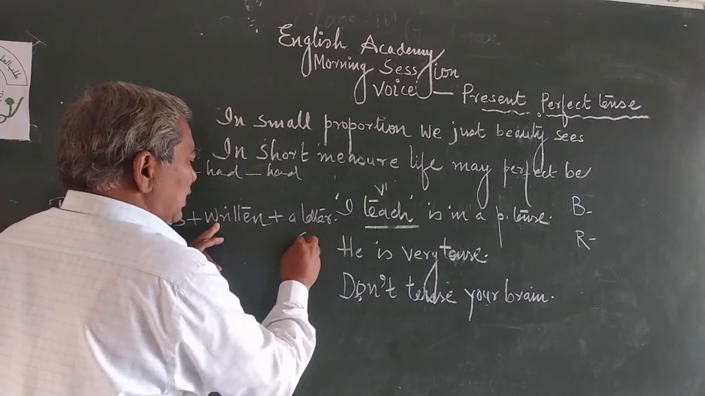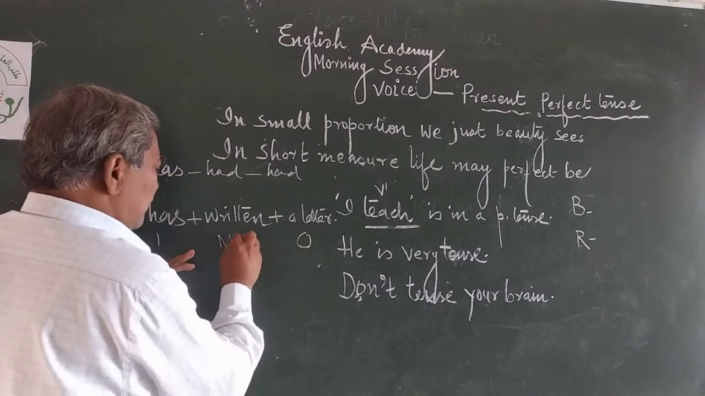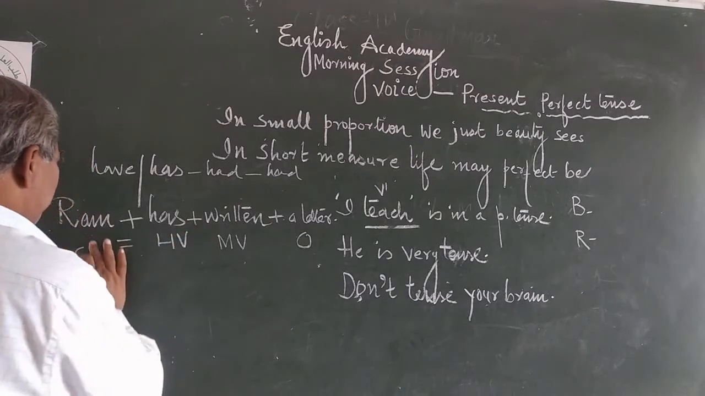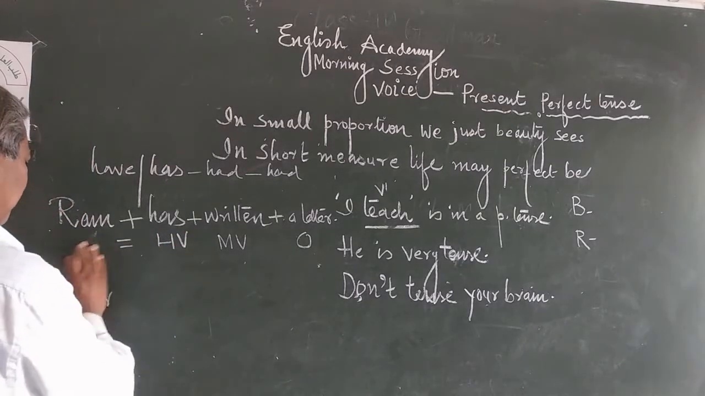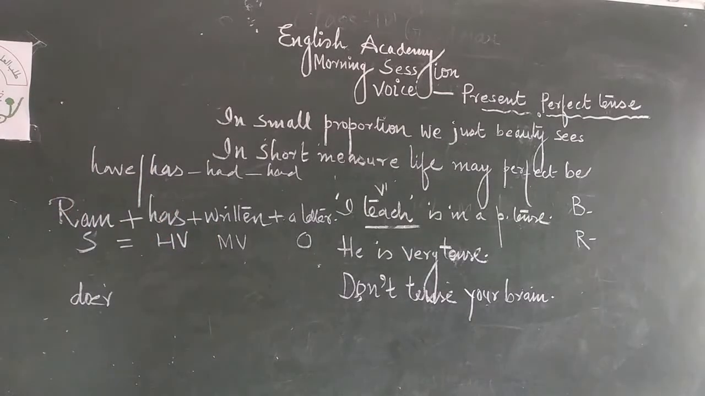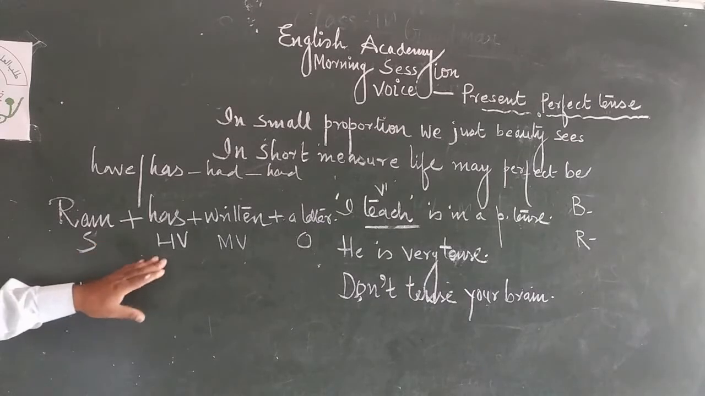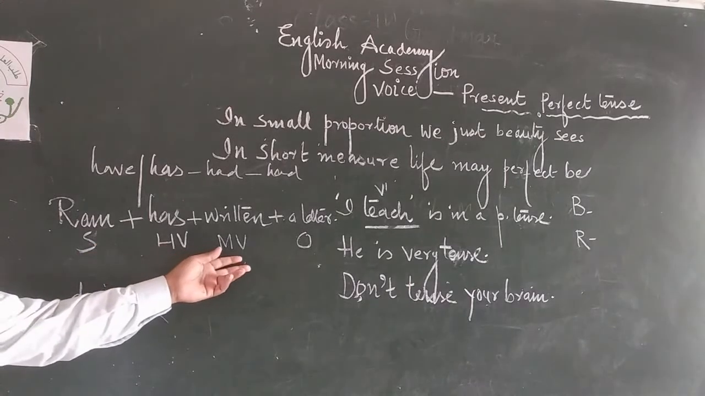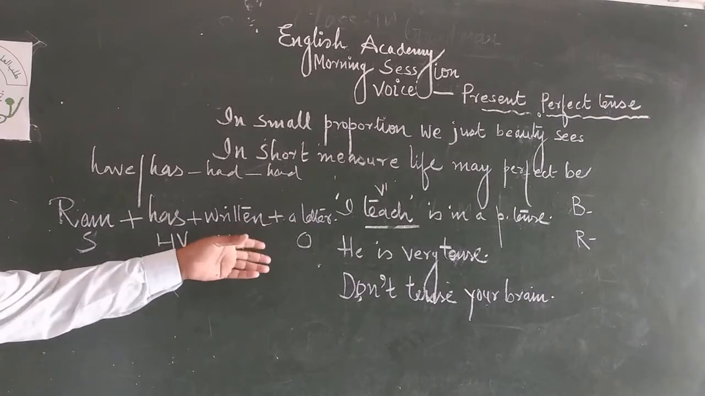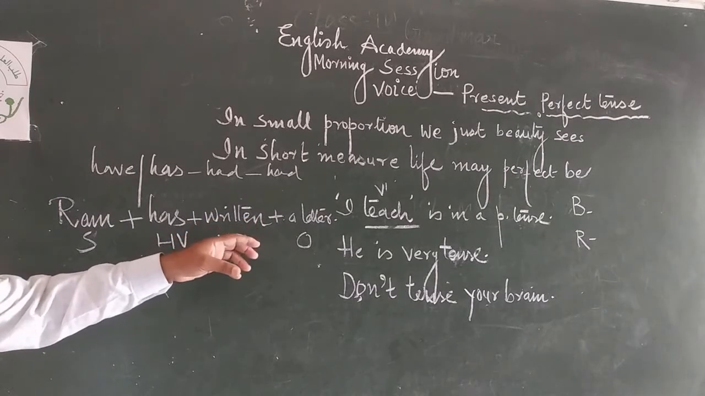This is object, main verb. This is helping verb. This is subject. Now this is the proper sequence: subject, helping verb, main verb, object is given here. Then object is given here. Once again I repeat it, I iterate it.